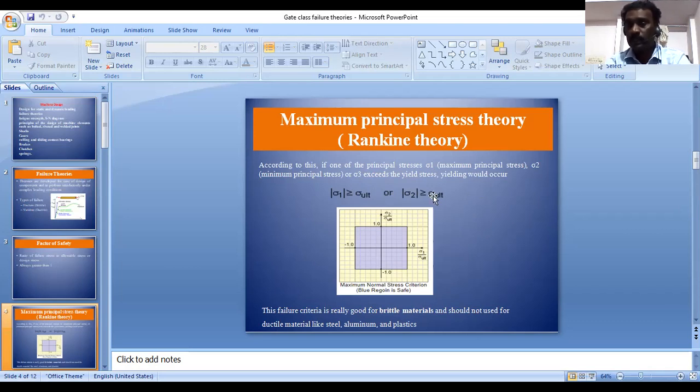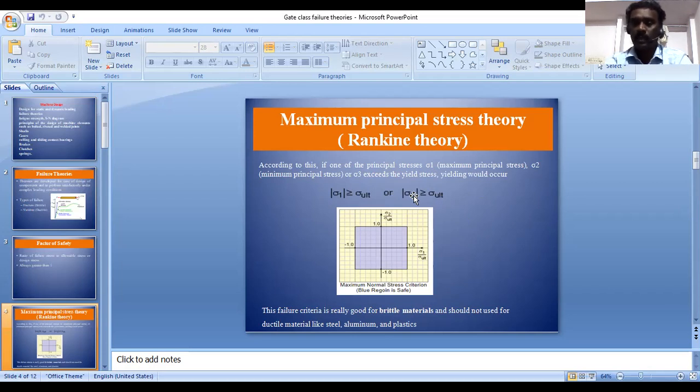If the component is a ductile material, the limit stress is the yield stress. If the component is a brittle material, the limit stress is the ultimate stress.